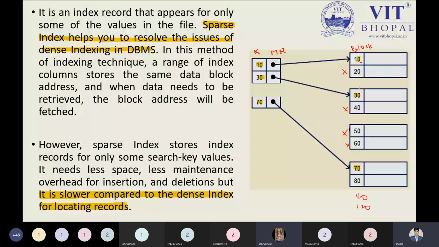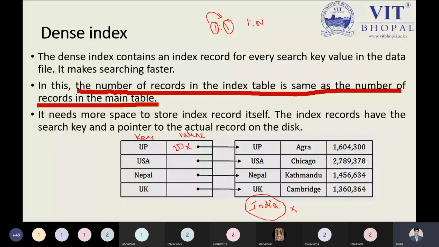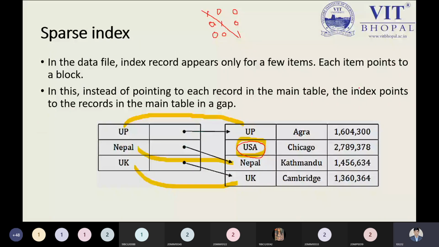Yes, sir. Okay, good. So after understanding the dense index, sparse index, and indexing in the database management system, we have seen two types of indexing: one is ordered indices, and the next one is the primary index. After understanding these two types, followed by the two subtypes of the primary index, now let us see the clustering index.